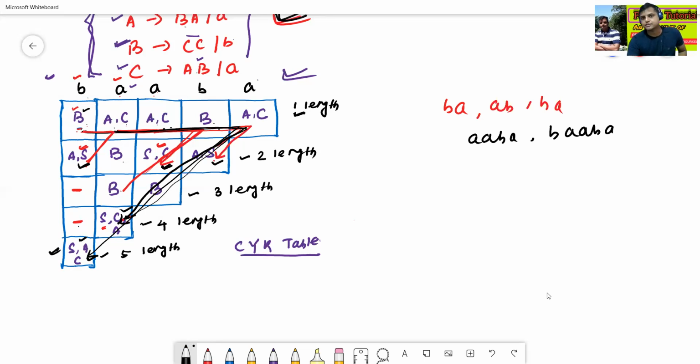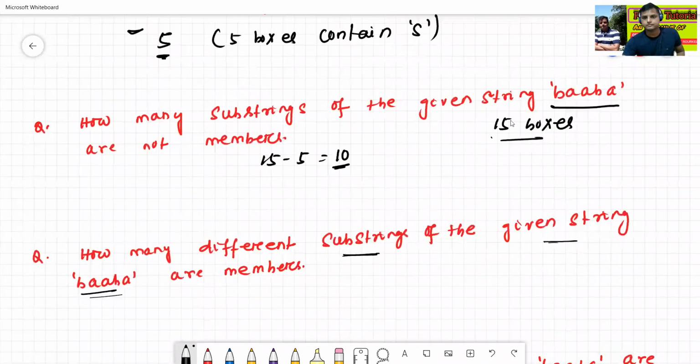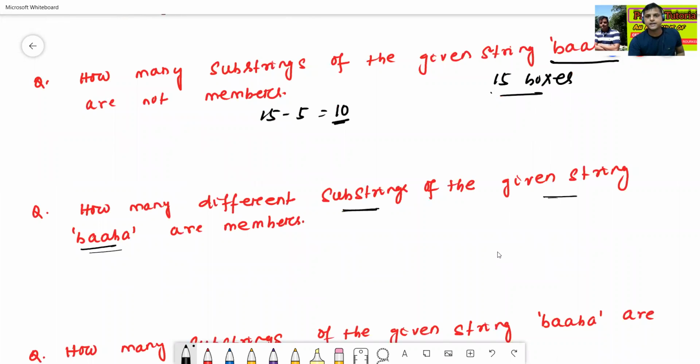There are two BAs, so I count them as one. So this is one, this one, this one, this one, which means 4. The answer is 4. Okay.